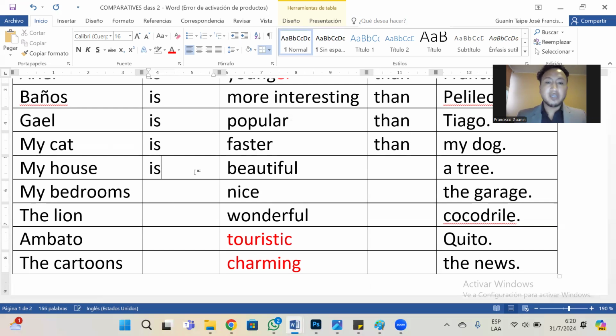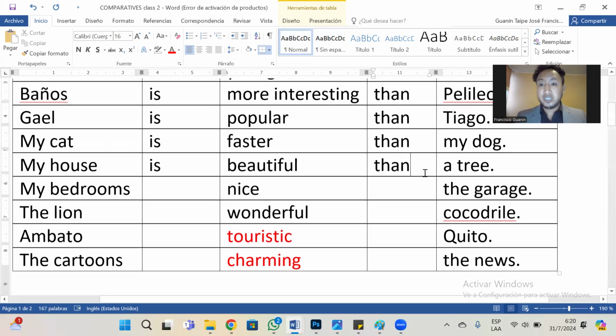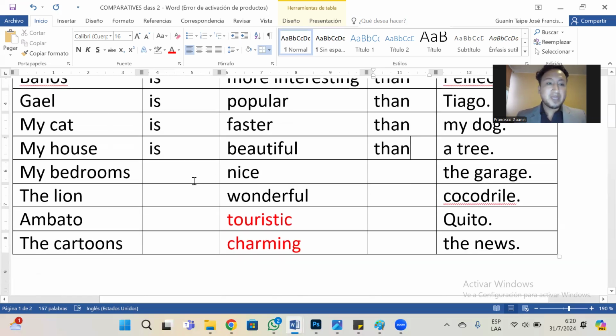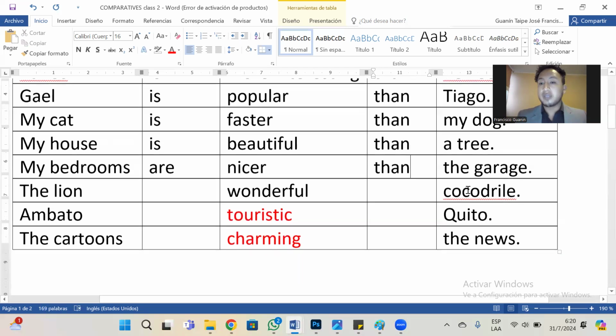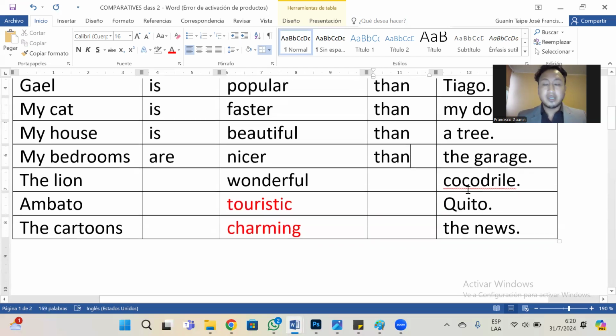My house is beautiful than a tree, right? Bedrooms are nicer. Nice. One syllable. If we have an er, we need to be careful in this part. Don't put a double e. Just put the r. Nicer than the garage. And that's all.